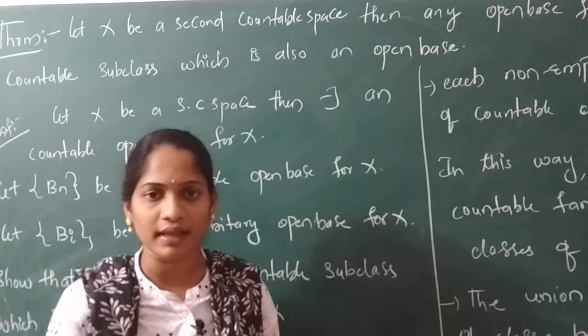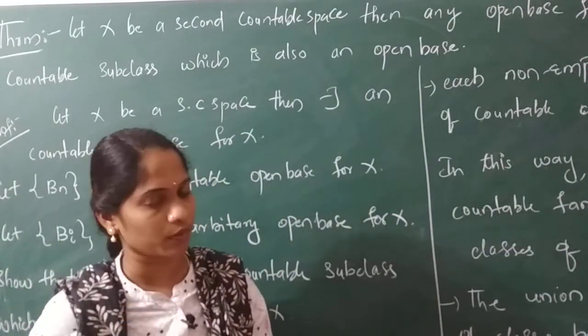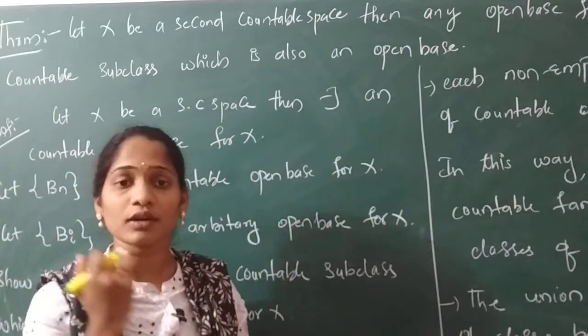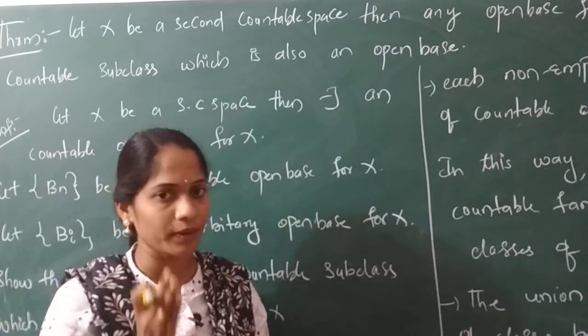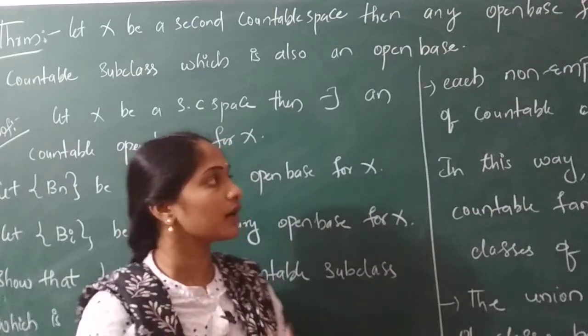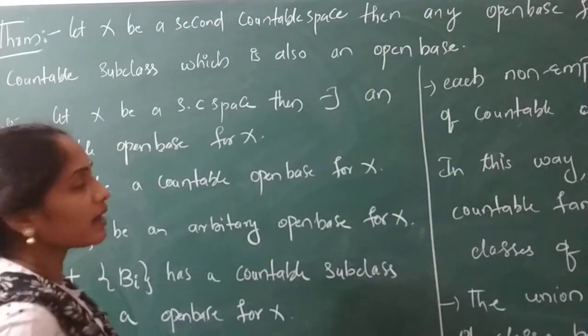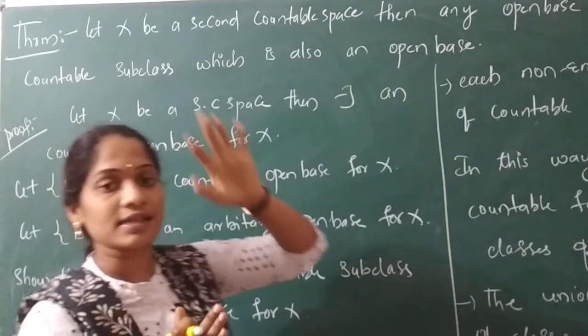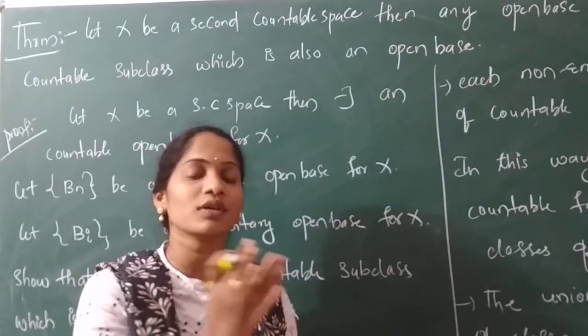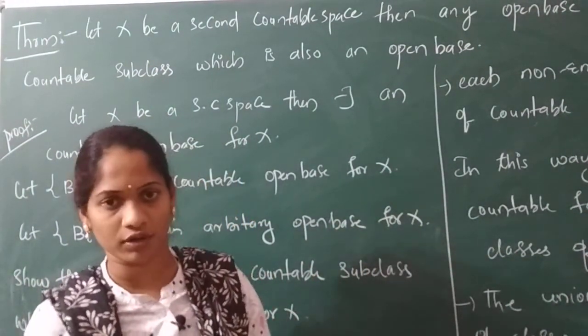So you have taken X to be a second countable space. For that second countable space you have an open base, right? So X has an open base. Then what does it say? For that open base, what do you need? A countable subclass. For the open base you must have a subclass, right? Have you got my point?